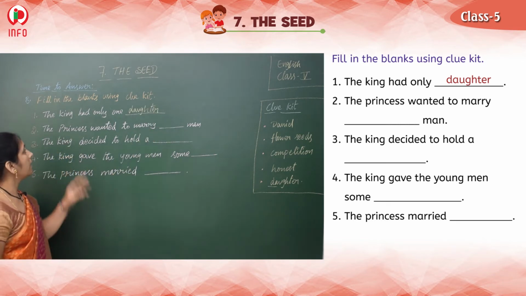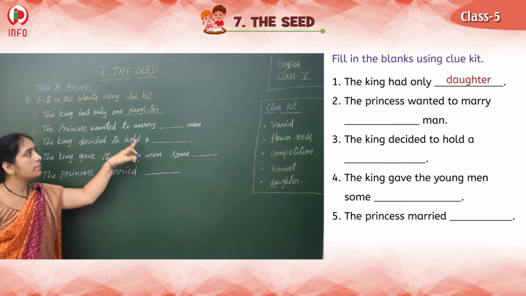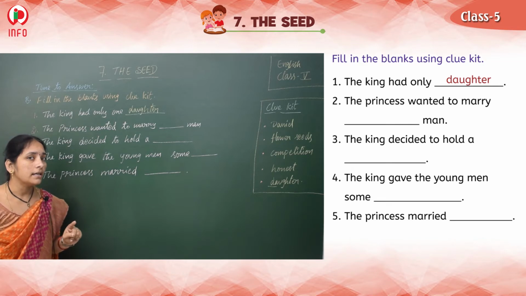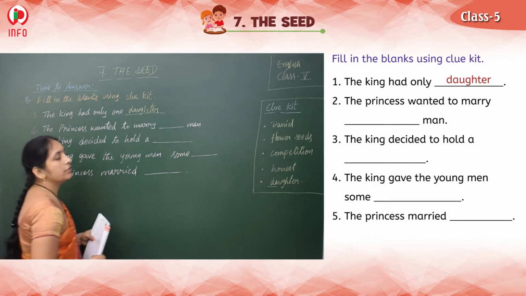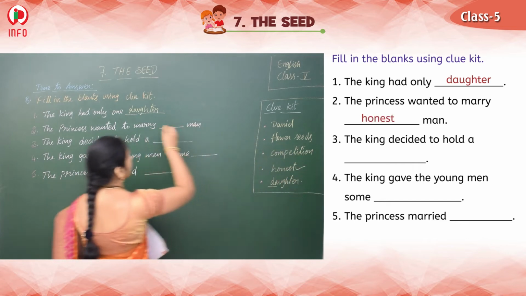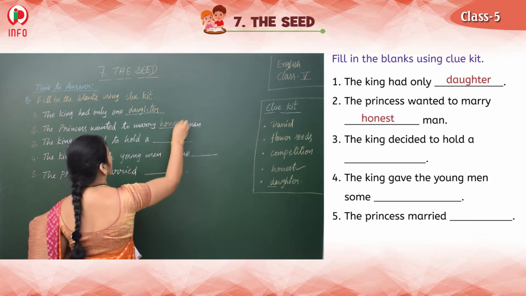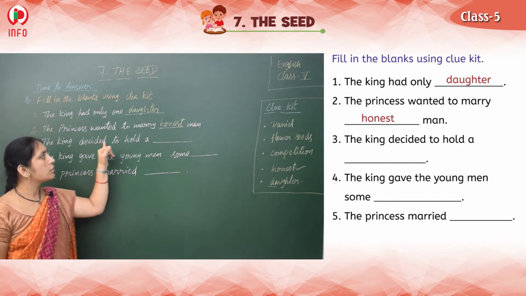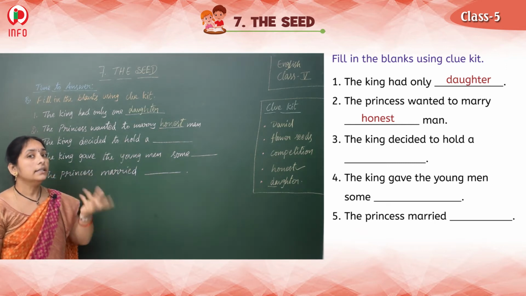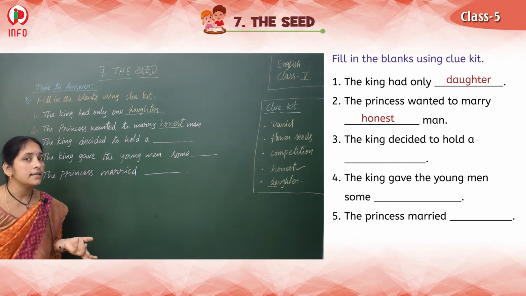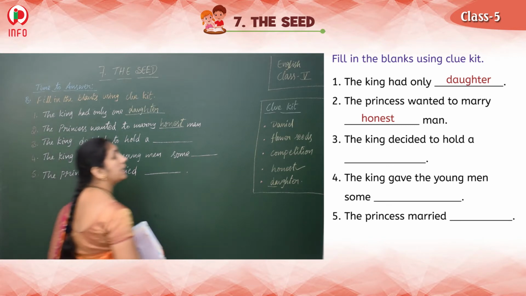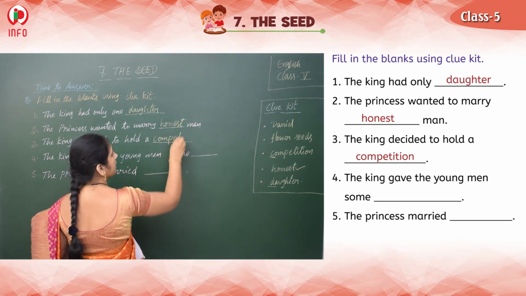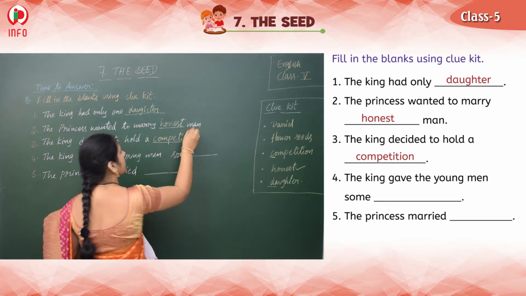See the second one. The princess wanted to marry dash man. The princess wanted to marry what kind of man? Very good. Honest man. The princess wanted to marry an honest man. Right. See the third one. The king decided to hold a dash. Yes, to find the honest man, what did he decide? To hold a competition, that he decided to conduct, right?